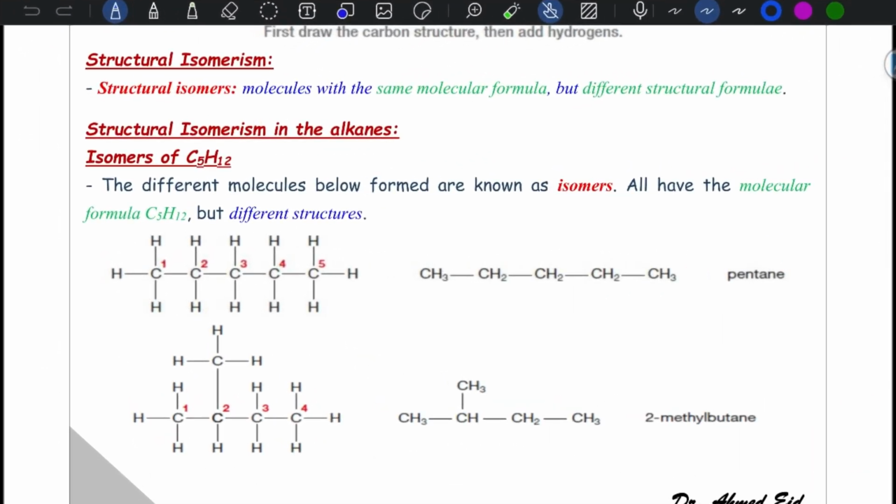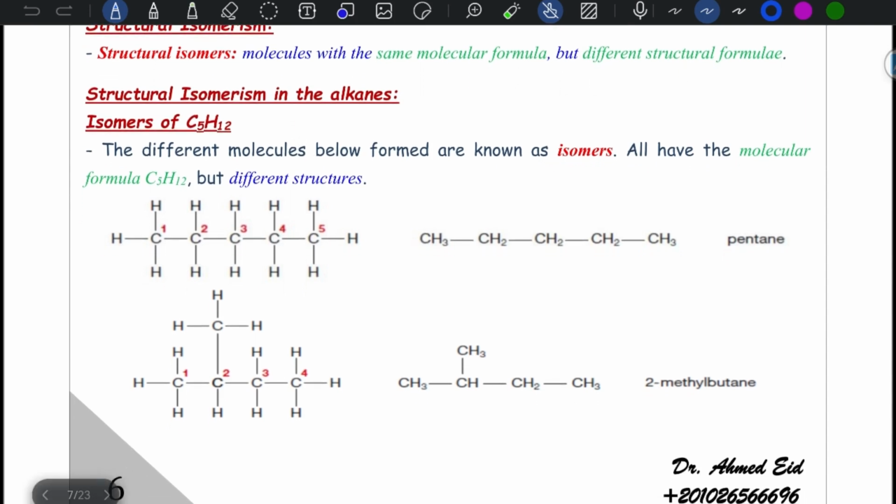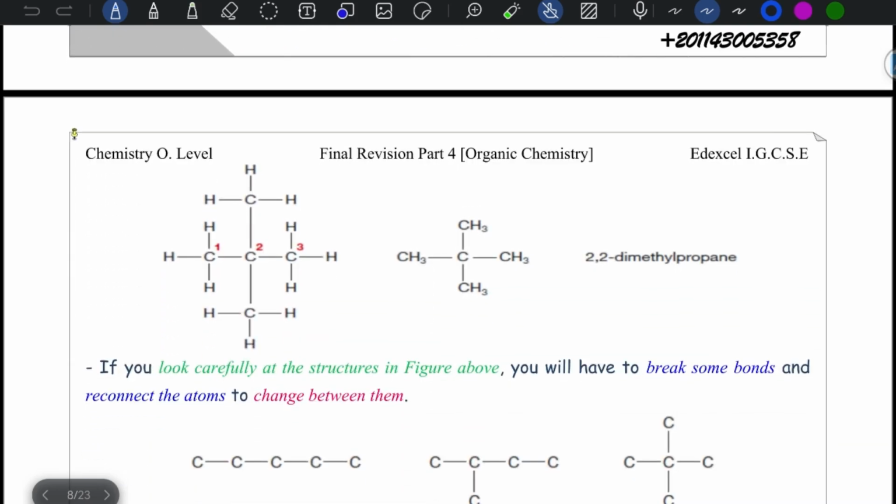Let's start talking about structural isomerism. Structural isomers are molecules with the same molecular formula but different structural formulae. It's like structural isomerism in alkanes, for example C5H12. You can draw it in 3 different forms. You can draw it with all carbons of the same chain continuous in one straight chain, or branched, like 4 carbons with 1 branch, 2-methyl butane, or you can draw it as 2,2-dimethyl propane.